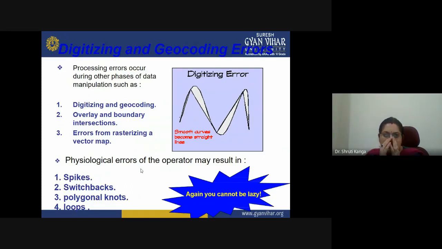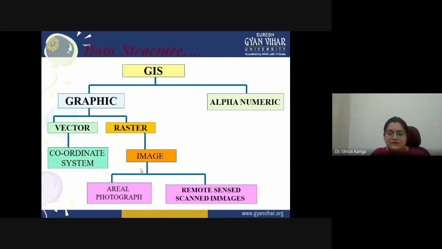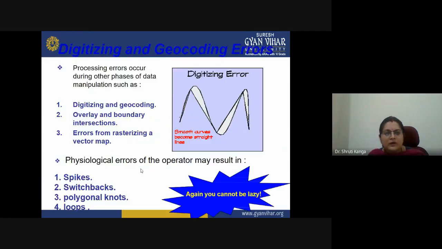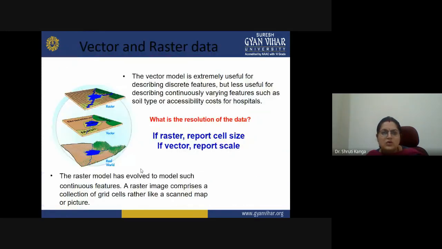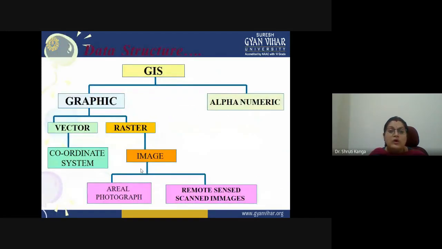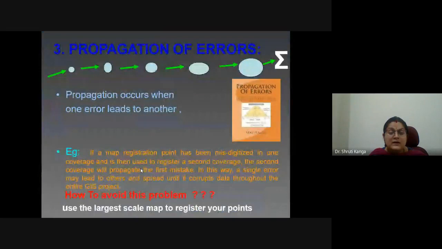If we are able to minimize these digitizing errors also, we know what kind of error can be there because of different digitizing techniques, so we are able to manage these errors also. Then we need to have these propagation errors.